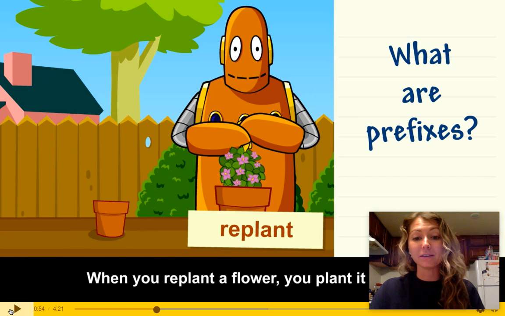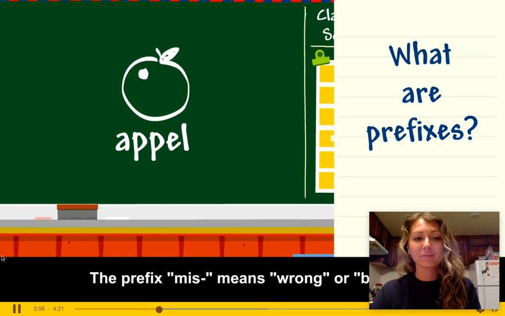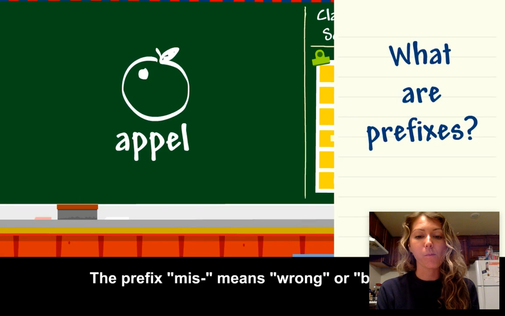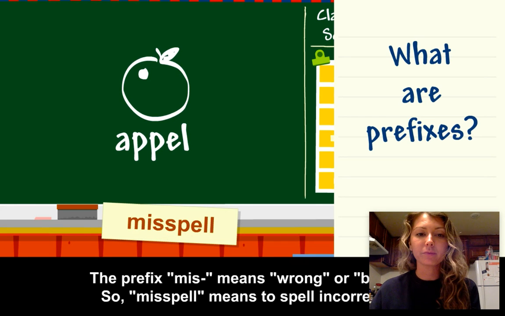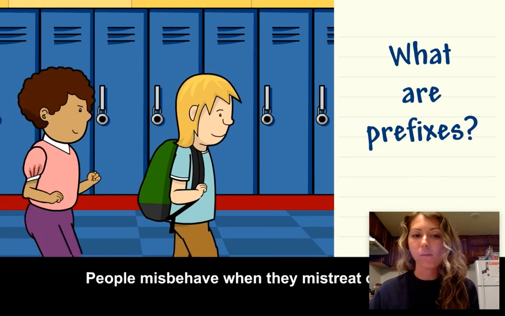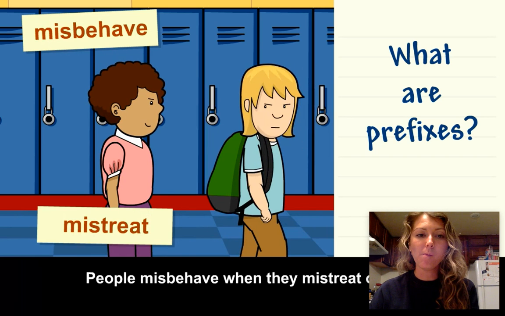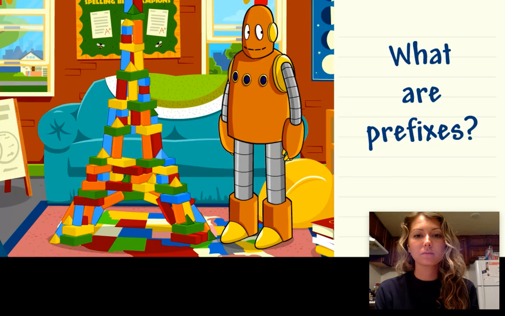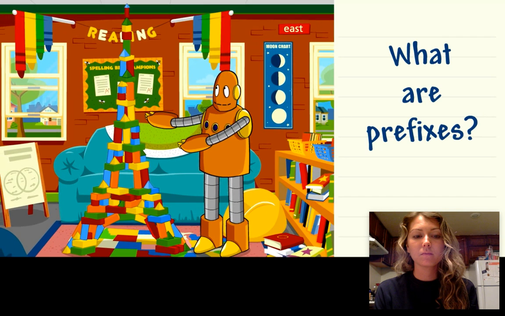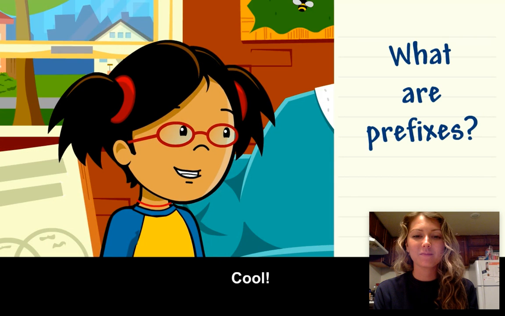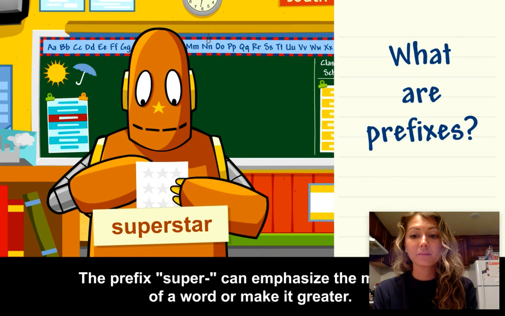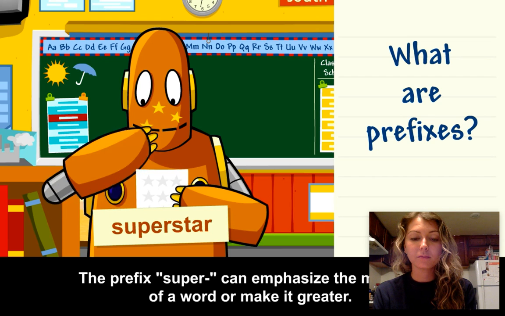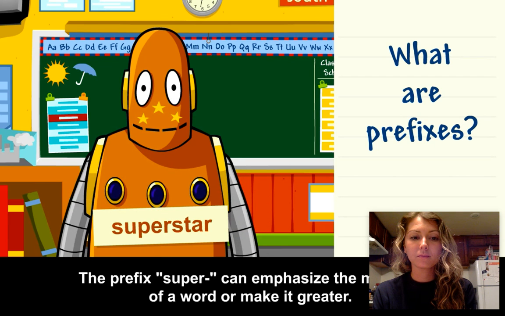Rebuild, to build again. The prefix mis means wrong or badly. So misspell means to spell incorrectly. People misbehave when they mistreat others. Cool. You're a superstar. The prefix super can emphasize the meaning of a word or make it greater.